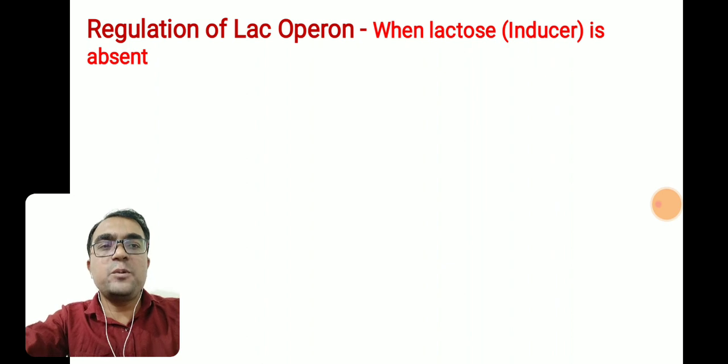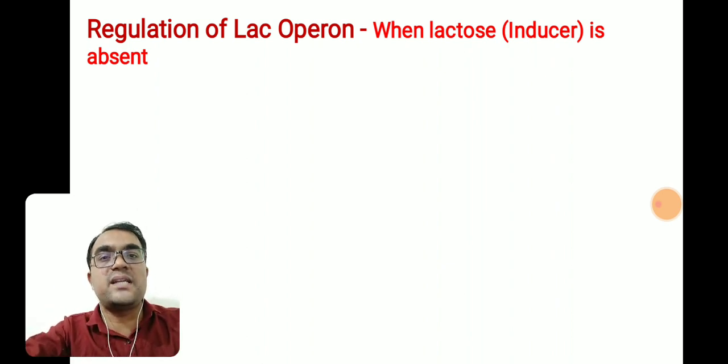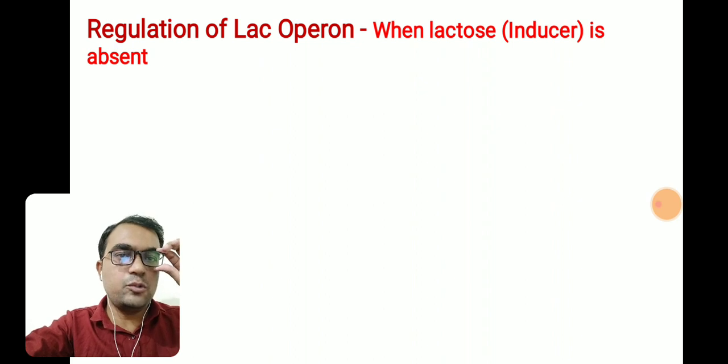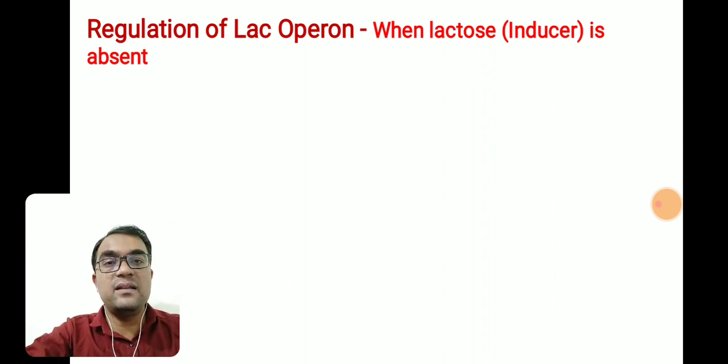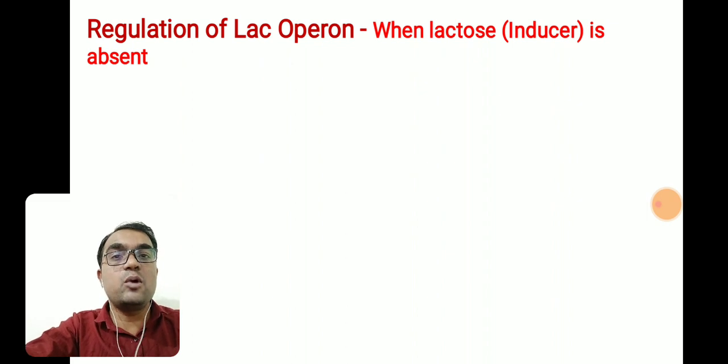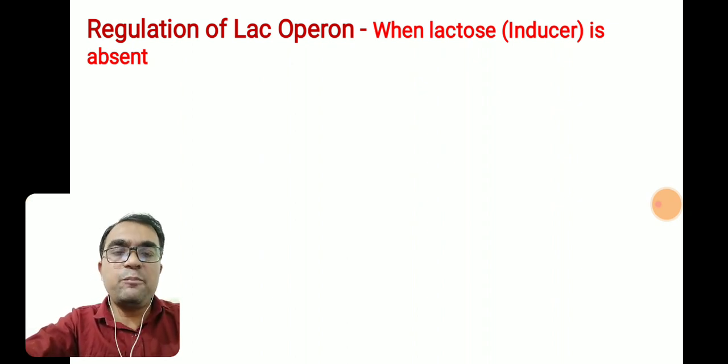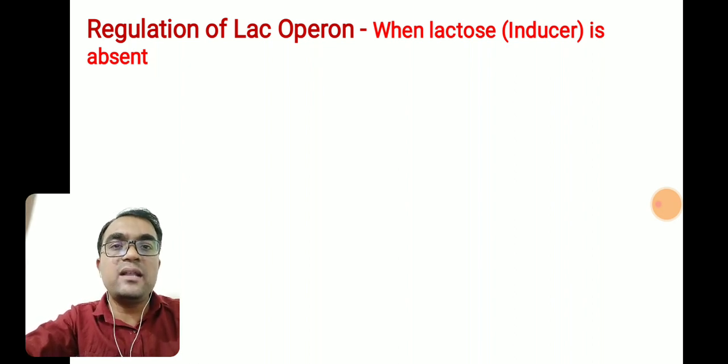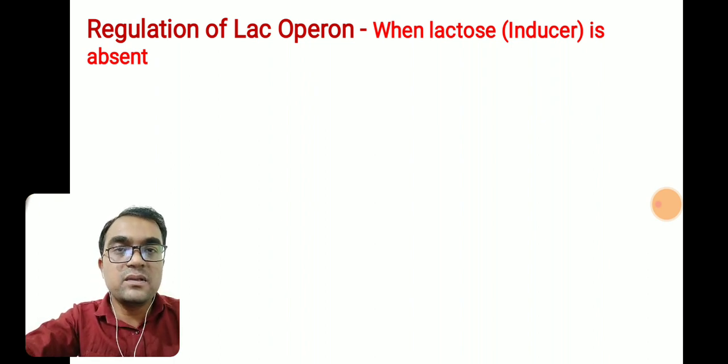Regulation of the Lac Operon: we consider two situations, when lactose is present and when lactose is absent. First, we consider when lactose is absent. Lactose works like an inducer, because the presence of lactose induces the operon to remain active or switch on. When lactose, the inducer, is absent, from the cell's point of view, the cell will obviously not produce enzymes involved in lactose metabolism. So in the absence of lactose, the operon remains switched off. What is the detailed mechanism of how the operon becomes switched off? We are going to discuss that now.